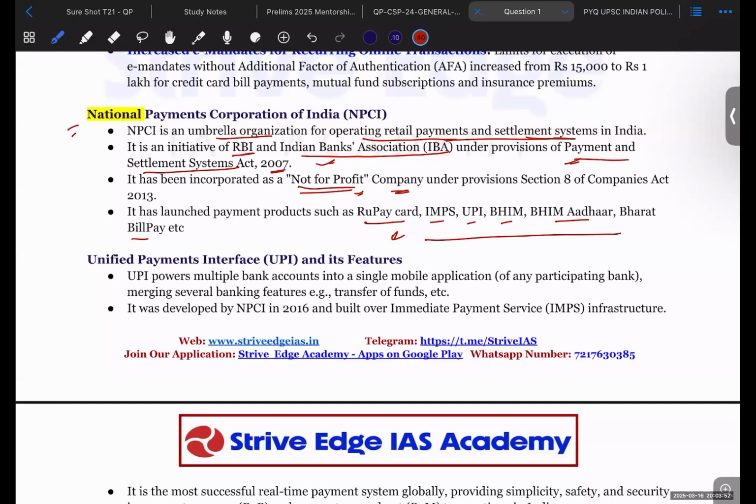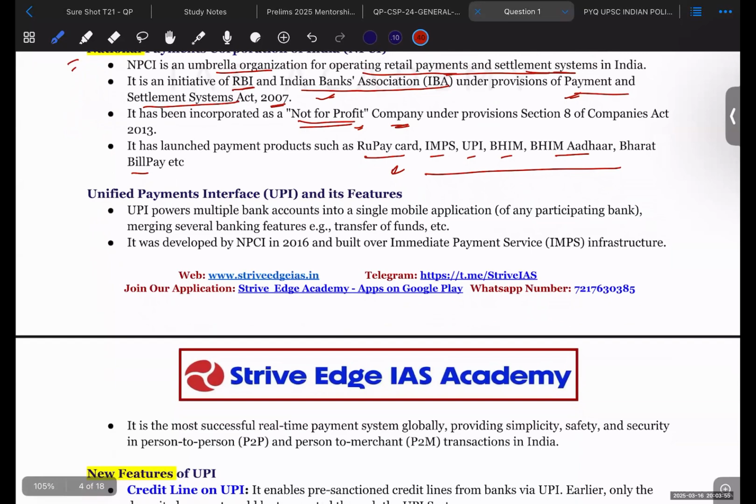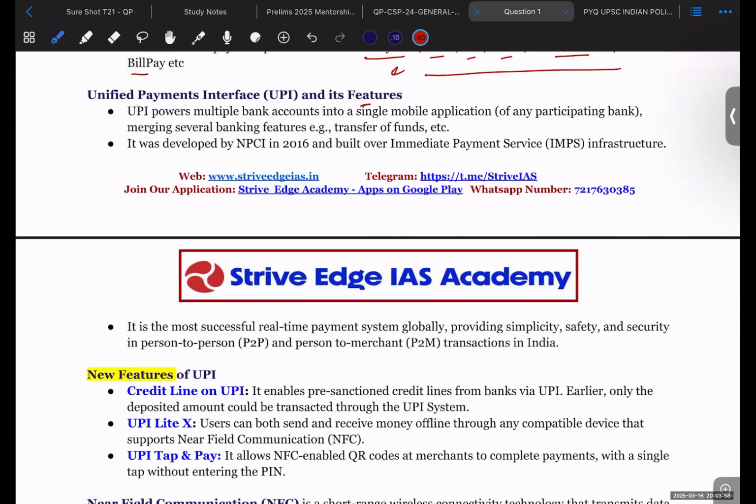Okay, now moving to UPI and its features. What are the features of UPI? UPI powers multiple bank accounts. You already know that in a single UPI account you can link multiple banks on a single mobile application, and this leads to ease of access. Several banking features like transfer of funds can be done from any bank to any other. It was developed by NPCI in 2016 and built over IMPS infrastructure. So the IMPS infrastructure was already present, and upon it, the UPI interface has been developed.